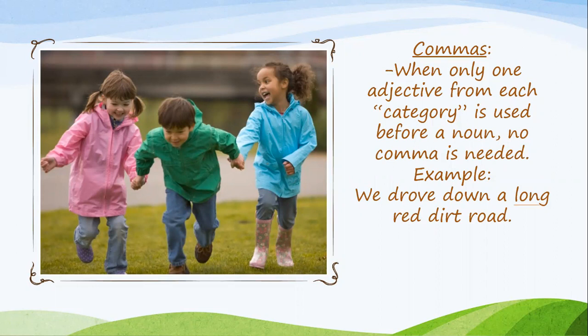In the sentence, we have long, which describes the size. Red describes the color. Dirt describes specifics. What kind of road? A dirt road. Perfect. Because they're all from different categories, we do not need to have a comma.